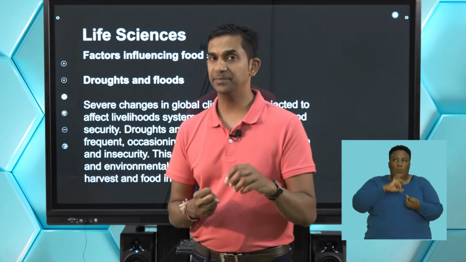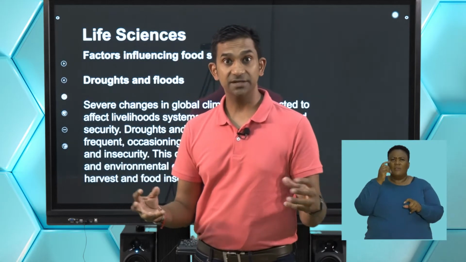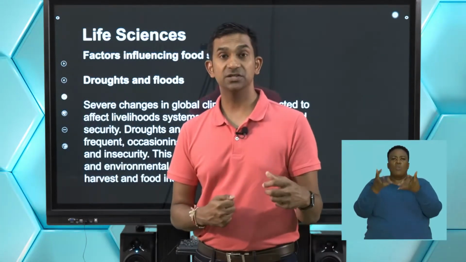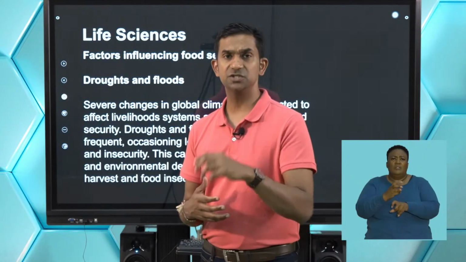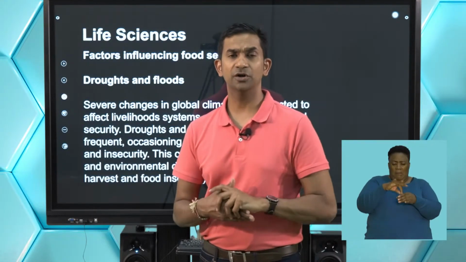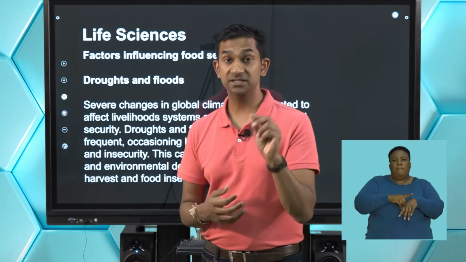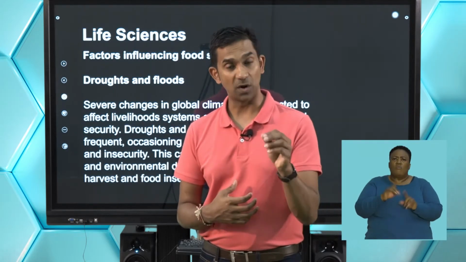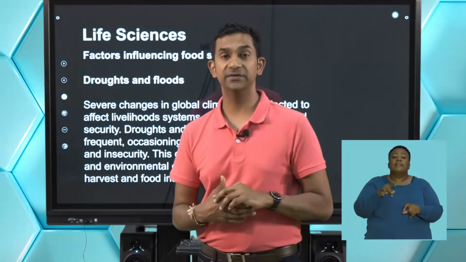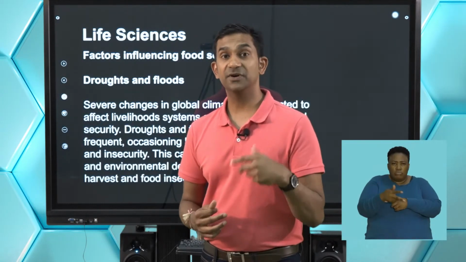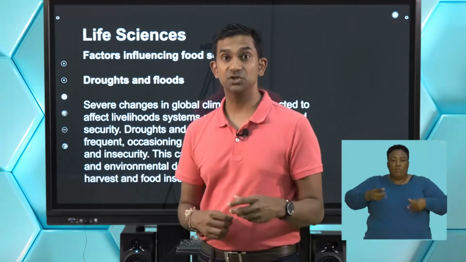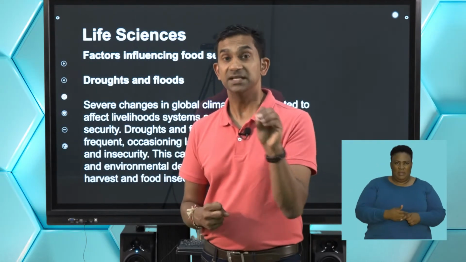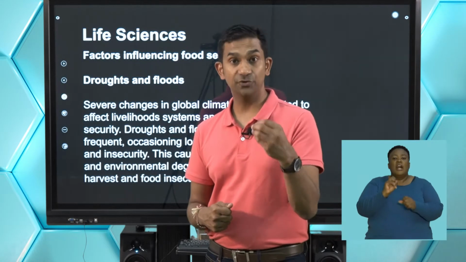So think of what happens when global warming has occurred and how that has affected the ability of farmers to irrigate their crops. Farmers would need to spend more time and more money on irrigating their crops. This has a cost factor on the consumer. Why? Because it costs more money to irrigate your crops. It means that farmers now need to put in much more stringent mechanisms to ensure that their crops grow, and this in turn affects the affordability of food.